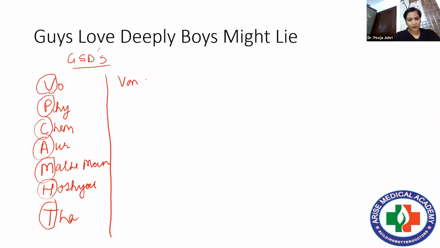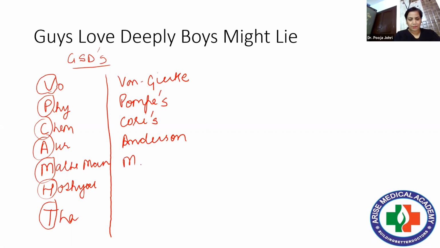One is von Gierke's disease. P stands for Pompe's disease. C stands for Cori's disease. A stands for Andersen's. M stands for McArdle's.